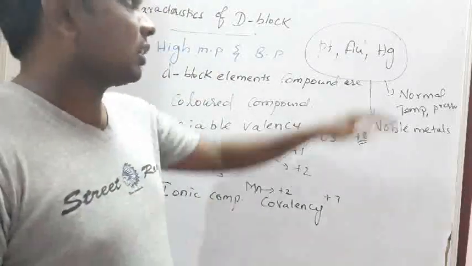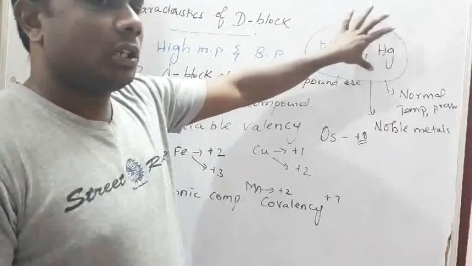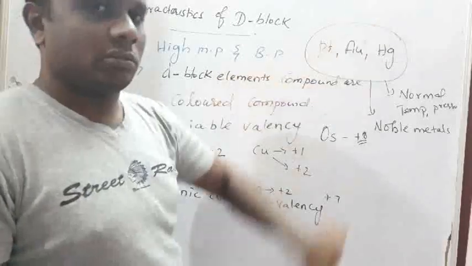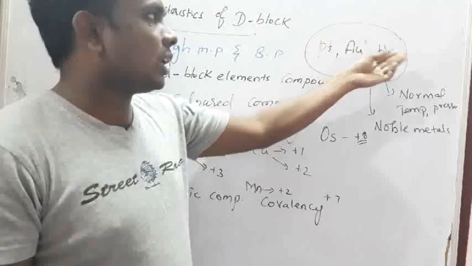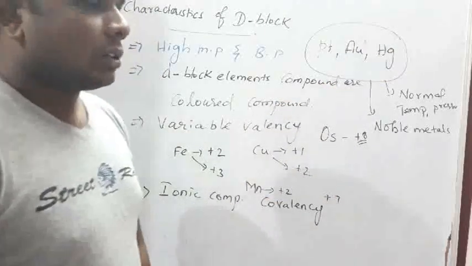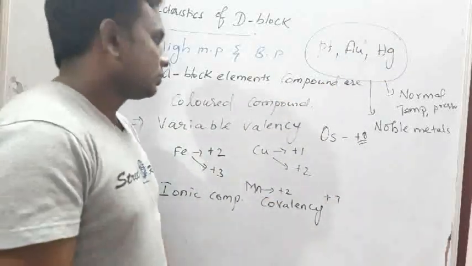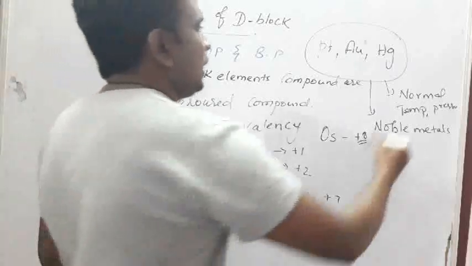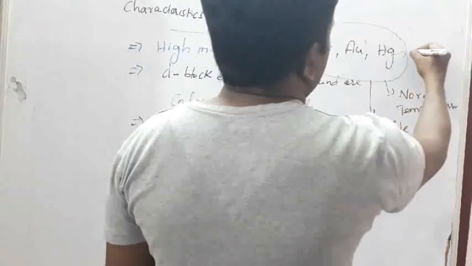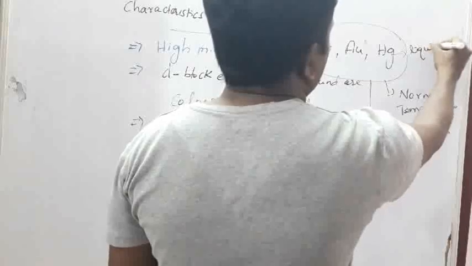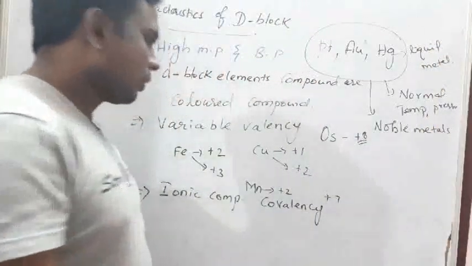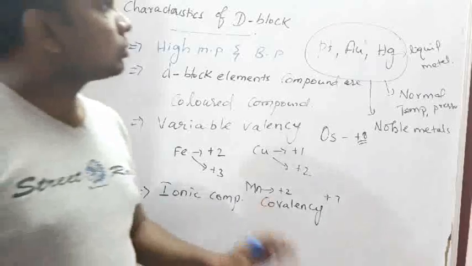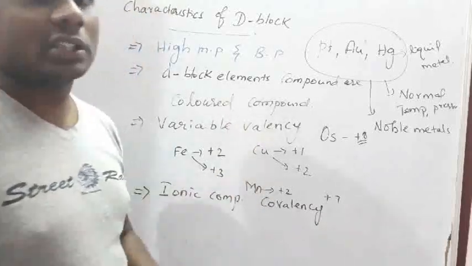So they will be existing in the free state: platinum, gold, and Hg, mercury. Mercury is the only liquid metal in D block elements, you know that. So these are the characteristics of D block elements.